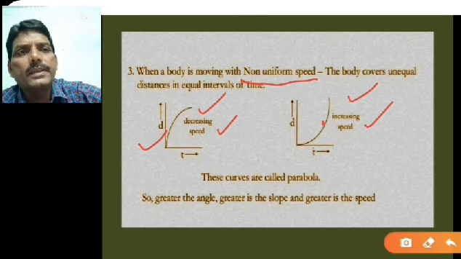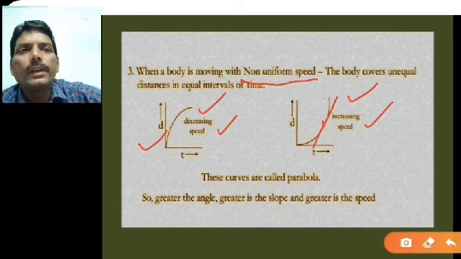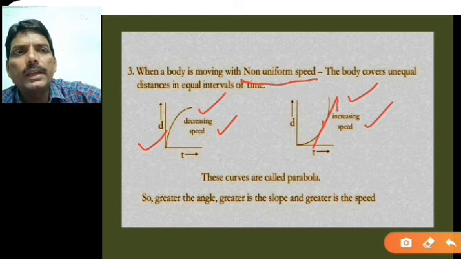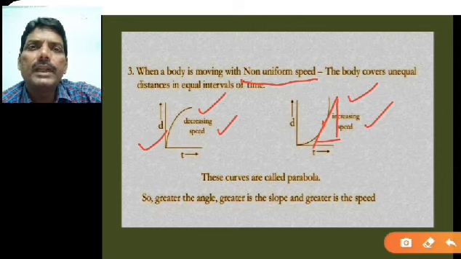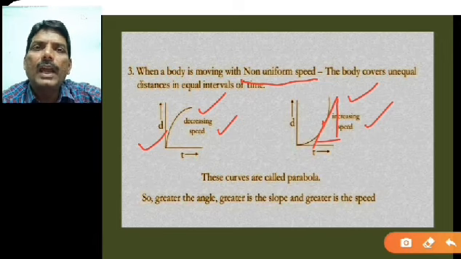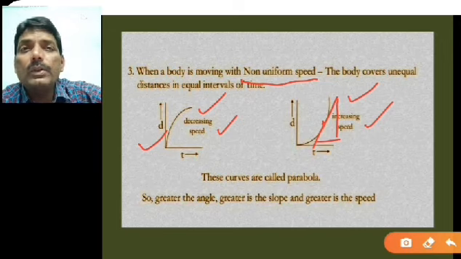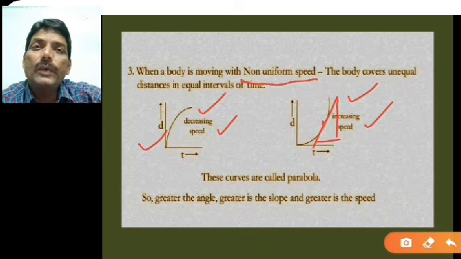Then take any 2 points on it, and apply the slope, that is tan theta. Then you will get the slope, that is speed, and for that particular point you will get the value of the speed, which is also called the instantaneous speed.